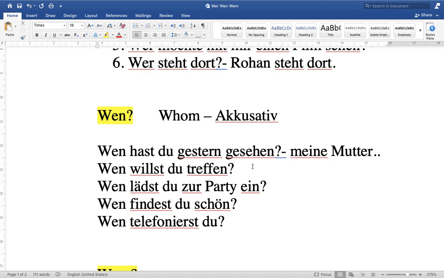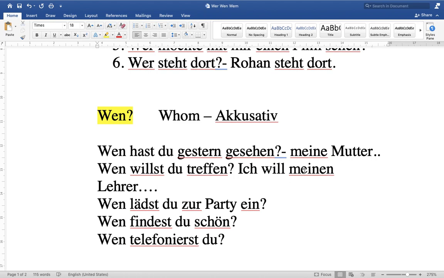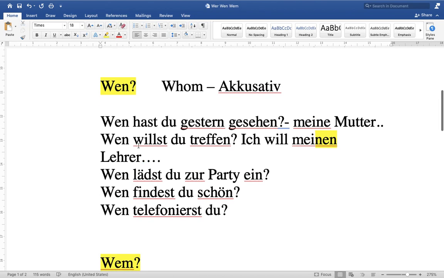Ich möchte or ich will meinen Freund treffen. Ich will meinen Lehrer treffen. So this is accusative. Here meinen is used because this is an accusative person. So the answer to wen is an accusative person.